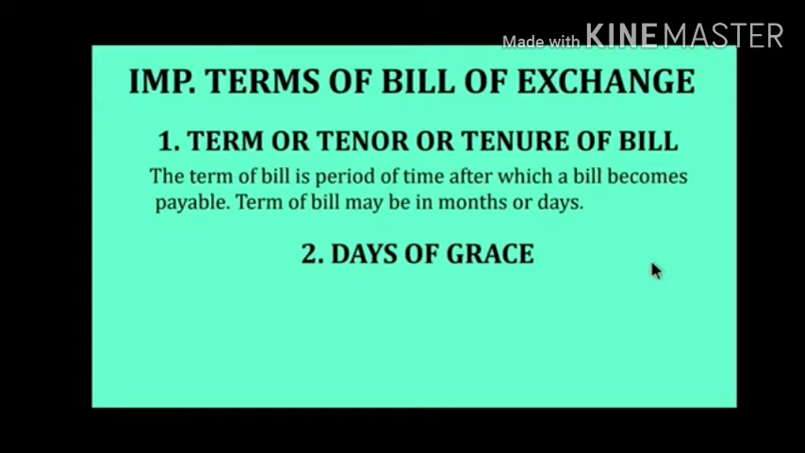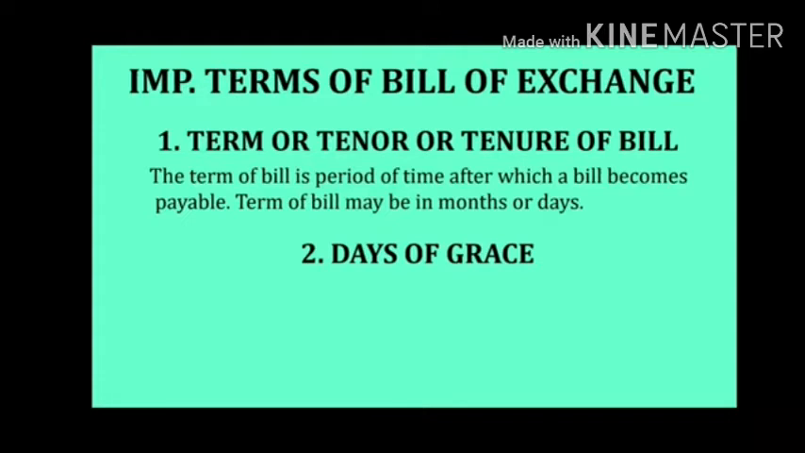Second point is grace days. When we calculate due days, we have to calculate grace days according to the Negotiable Instruments Act 1881. So we have to give 3 days grace to the person who pays the amount. Okay, so grace days means extra 3 days we are giving for the payment of the bill. So these 3 days we have to add when we calculate a due date. We will take an example.